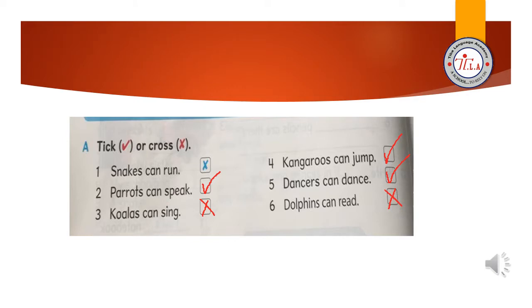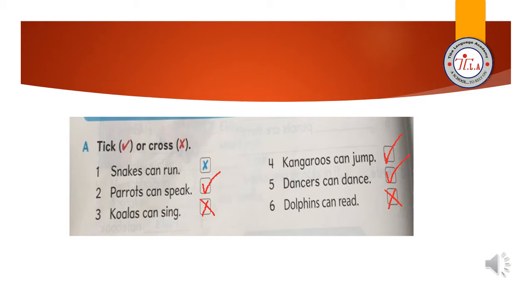Let me read now. Snakes can run? Of course they can't. Parrots can speak? Junior 1, do parrots speak? Yes, of course they can. Koalas can sing. Junior 1, do you remember what's a koala? Yes, a koala is a lazy animal, so it cannot sing.